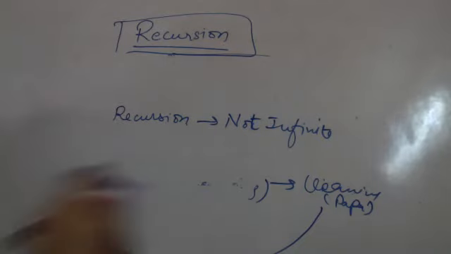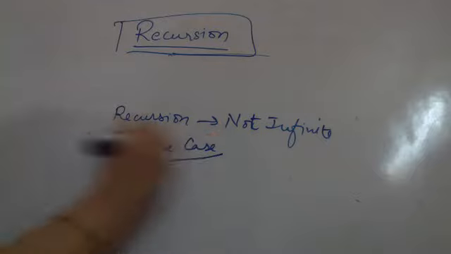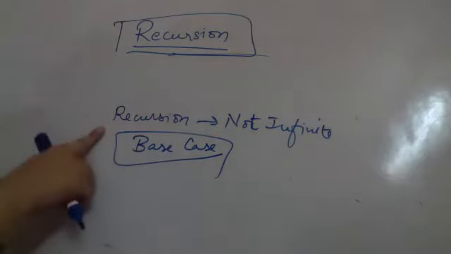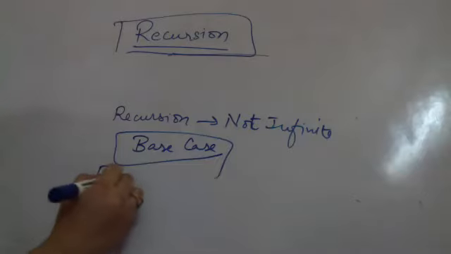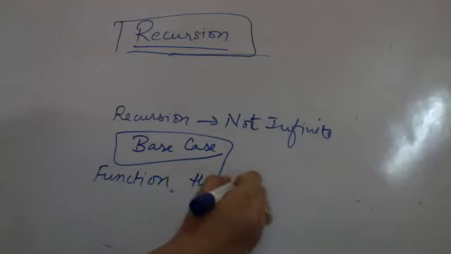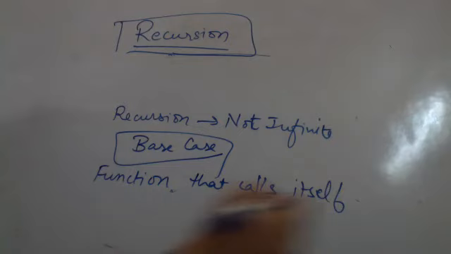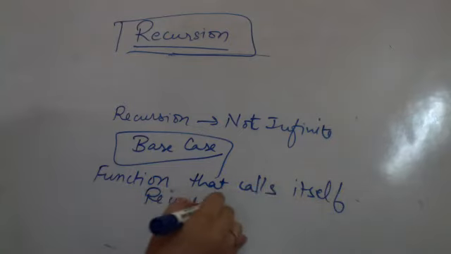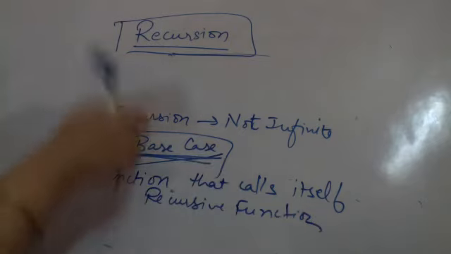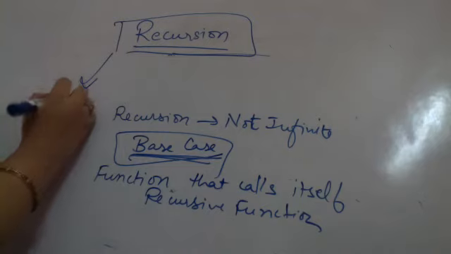So we should have something called a base case always. Base case is something that stops the recursion. A function where the base case is met will not call itself. Whenever a function calls itself, that is known as recursion. A function that calls itself is a recursive function. Parameters will change. So there must be a base case in the function so that it does not call itself again. And for recursion, what we use is stack.